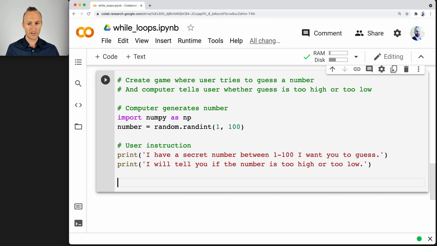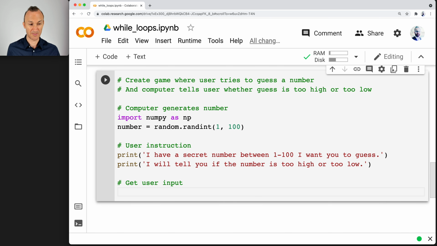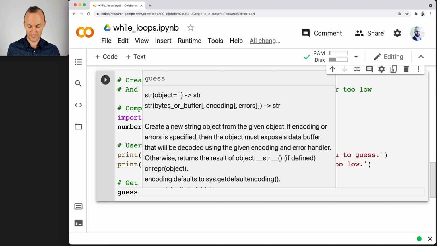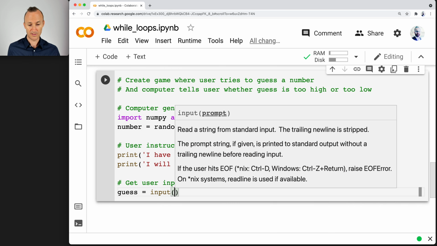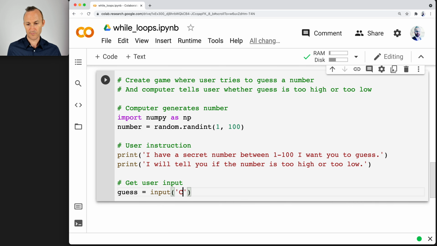What's next? Well, we need a way of getting input from the user, right? So we need a way to get user input. This is going to be the guess. guess equals input, and then, can you guess the number? Okay, great.